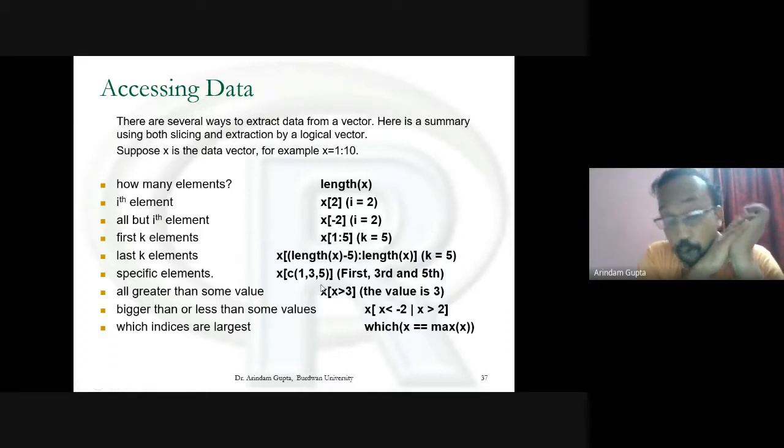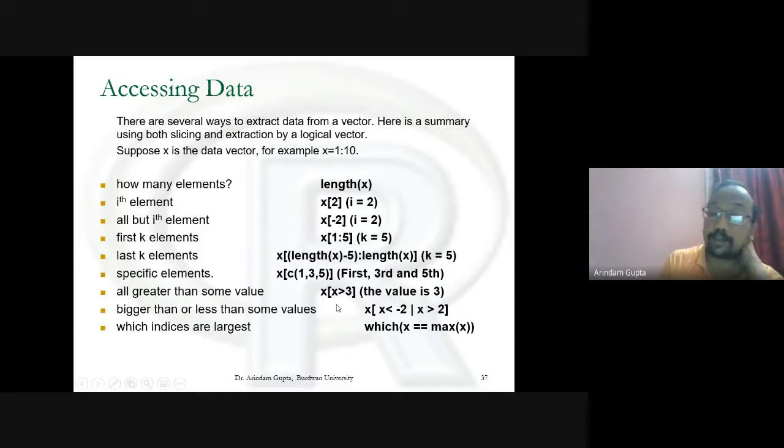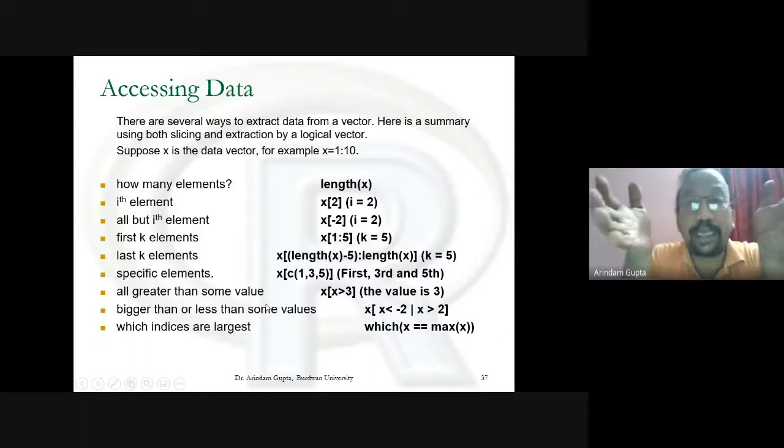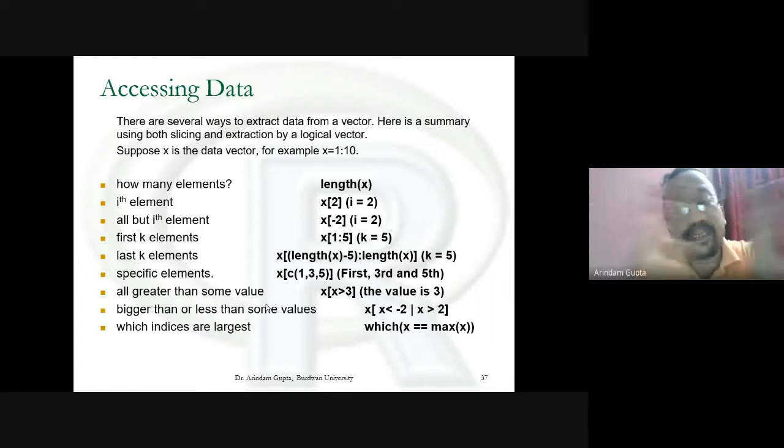Another very important thing: we need the values of x which are greater than some specific value. How to get that? Suppose we have data of examination marks of 100 students. We need to know which students get first class marks or first division marks, above 60%.